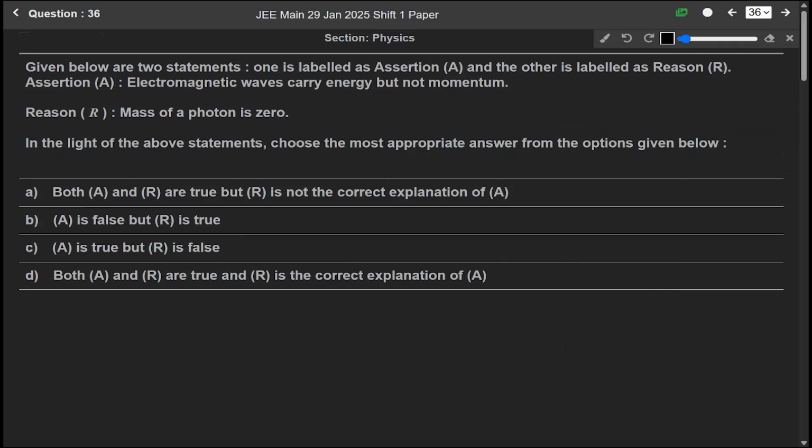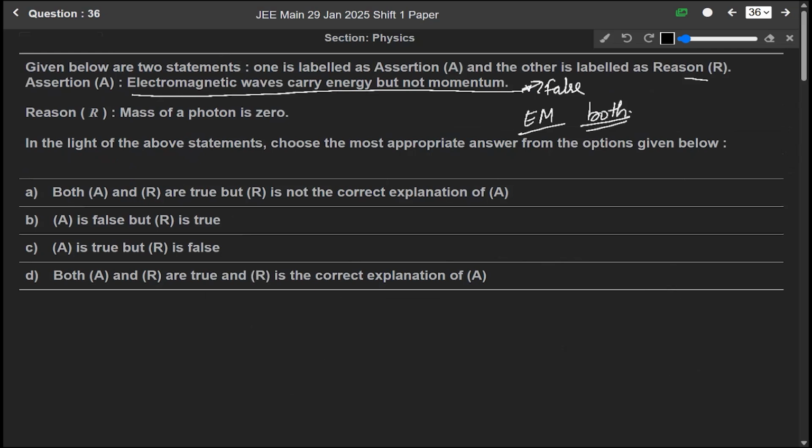Now question 36. Given below are two statements, one is labeled as assertion A and the other is reason R. Assertion is saying that electromagnetic waves carry energy but not momentum. This is a false statement because we all know that electromagnetic waves carry both energy as well as momentum.